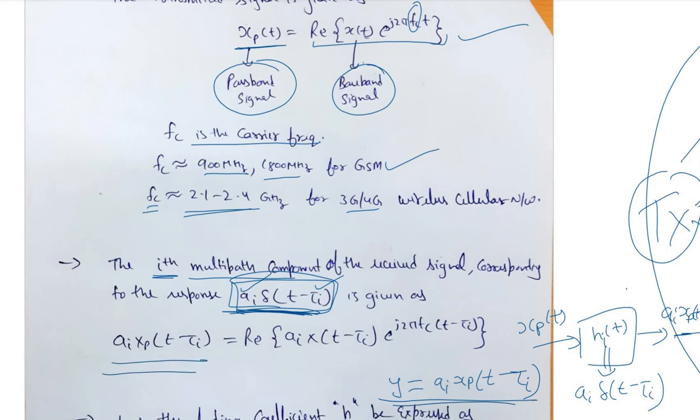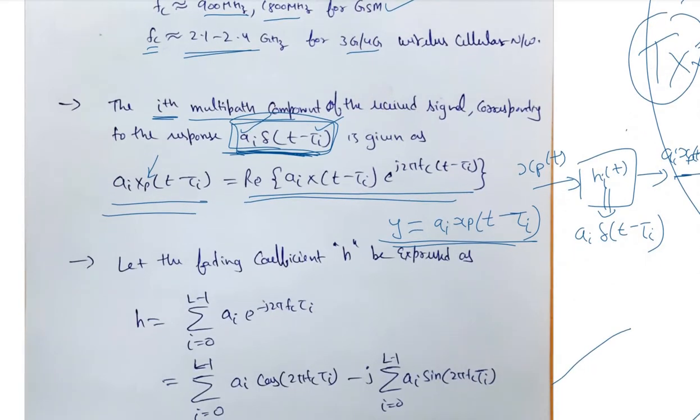So this is the signal. Substituting the standard expression of x_p, that is the real part of x(t) times e raised to the power j 2 pi f_c t, we get this expression of the output signal when the signal passes through the ith multipath component.